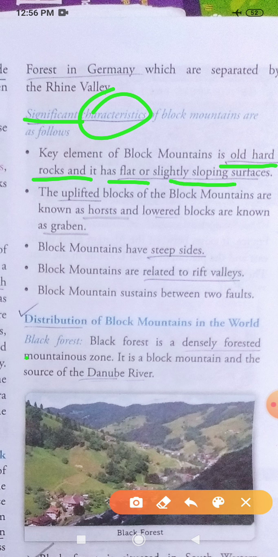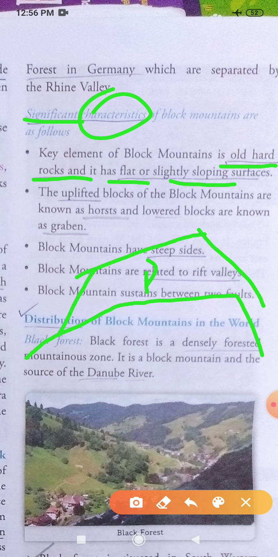So the top of that mountain will be plain. Flat means what? Plain. Okay, and it may be slightly sloping. Slightly sloping means it is slowly rising. So this type of mountains will be found, and those mountains are called block mountains.